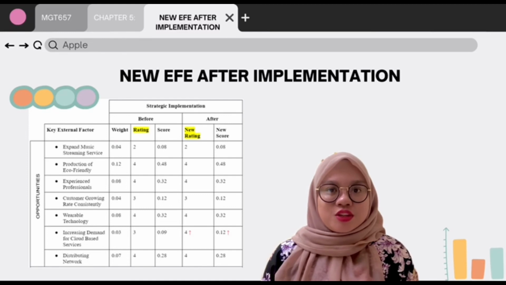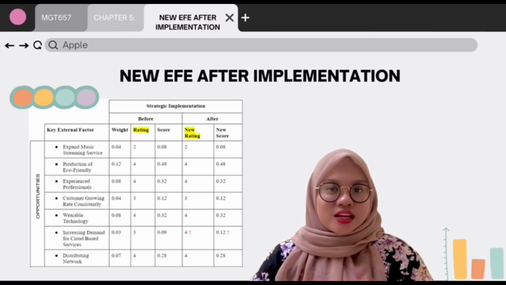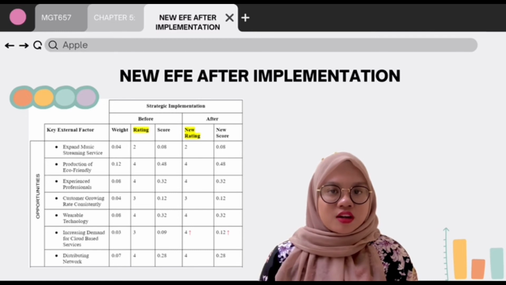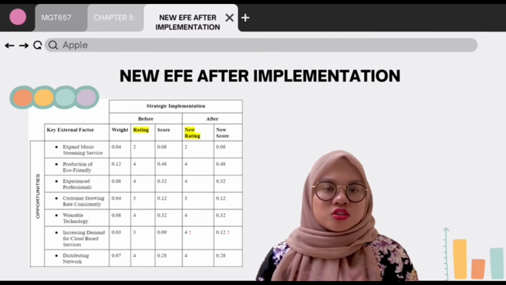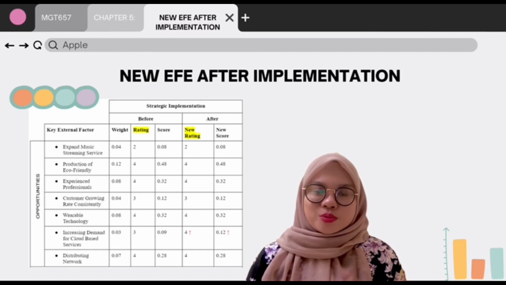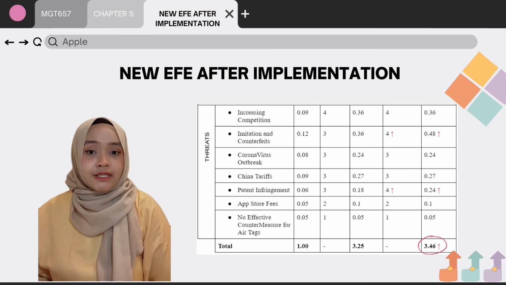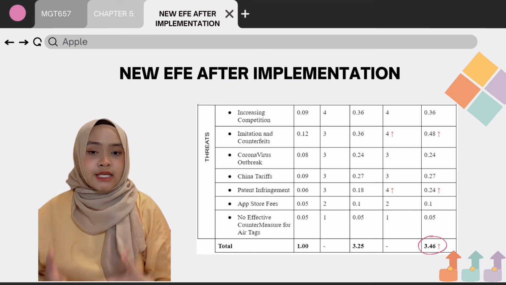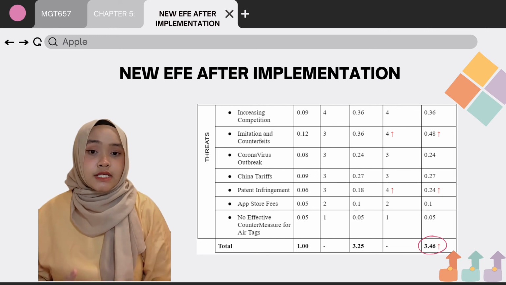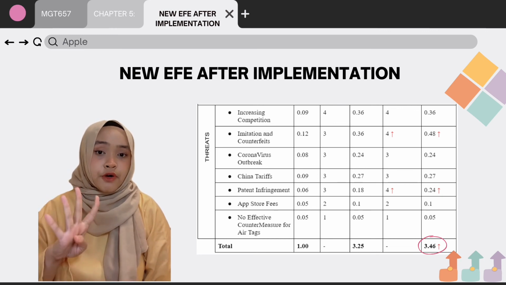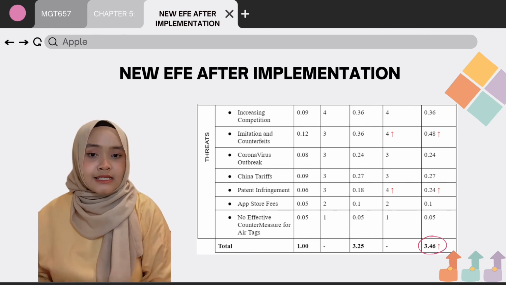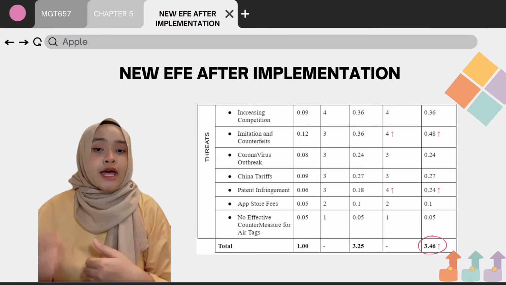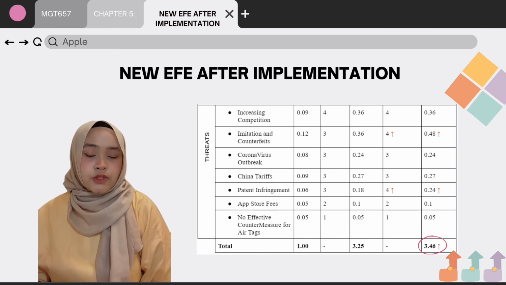Next, explanation after the new EFE. For Apple's opportunity, the key external factor of increasing demand for cloud-based services shows an increase from rating 3 to 4, while the score also increases from 0.09 to 0.12. While for the new external factor evaluation of Apple's threats, the key external factor that shows an increase is imitation and counterfeits, whereby the rating rises from 3 to 4 and the score rises from 0.36 to 0.48. However, the last key external factor that shows an increment is patent infringement, whereby the rating rises from 3 to 4 and the score rises from 0.18 to 0.24.